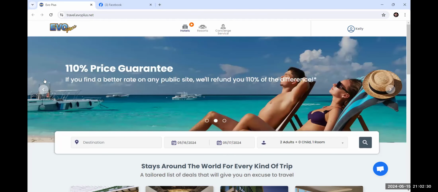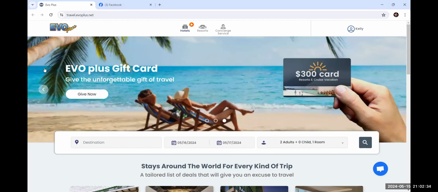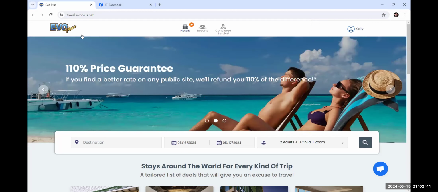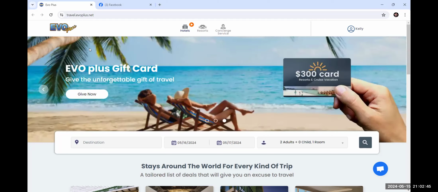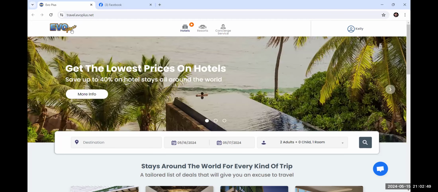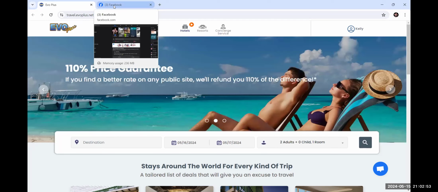For those of you who have been in after December 1st of 2023, you have Evo Plus automatically on your account. Anyone older than that, it is an add-on for you. So if you don't have it, then you would not be able to do this training. All right, so let's go ahead and I will show you what I have up.